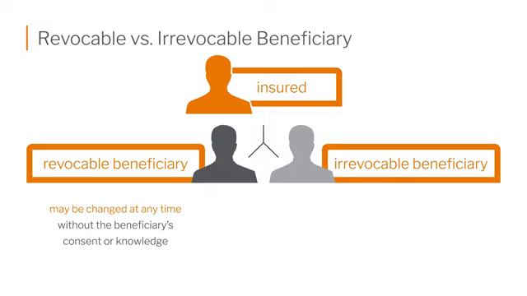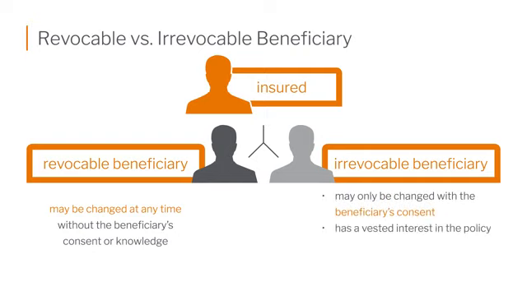But occasionally, especially as part of estate planning in certain situations, you might want to list the beneficiary as irrevocable, meaning it's permanent and it cannot be changed. Because if you changed it, then all of the planning work that you've done might not happen. So remember the two. Revocable can be changed at any time by the owner. Irrevocable is typically permanent and cannot be changed.